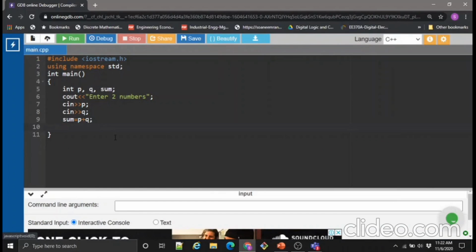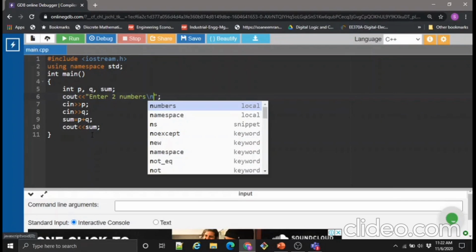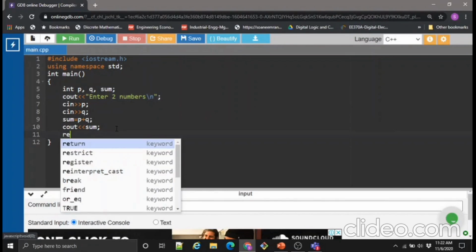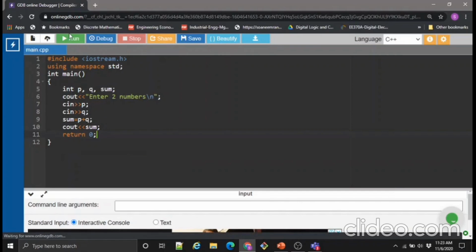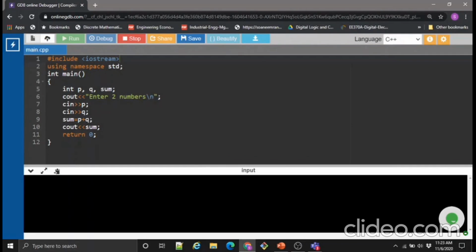Now we'll write cout. We want to print our sum, so cout will be followed by sum. Now we want to differentiate, it should be a new line, so new line. Okay, and last, return 0. Let's run this program. Enter two numbers, for example 4 and 7. So the sum is 11.